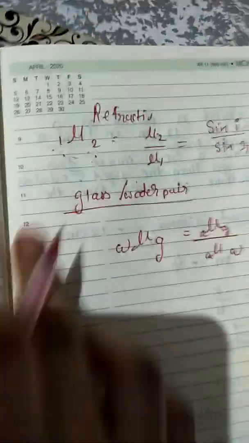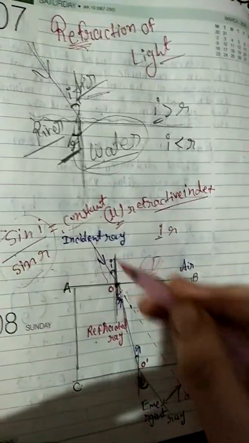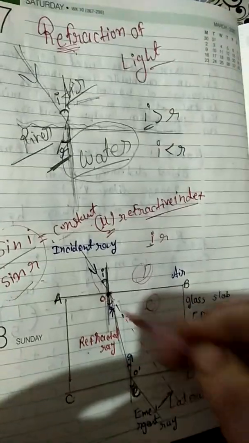Understood, students? Now understand that the refractive index and the speed of light go together. The speed of light is faster in air compared to a denser medium, where light slows down.